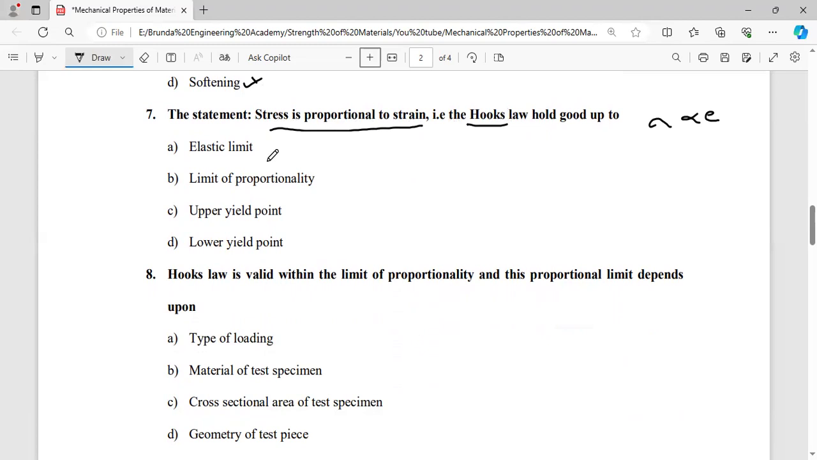Hooke's law is good up to which point? Elastic limit, limit of proportionality, upper yield point or lower yield point. So this Hooke's law is good up to limit of proportionality. It is a very important bit previously asked in competitive examinations. So Hooke's law holds up to limit of proportionality.